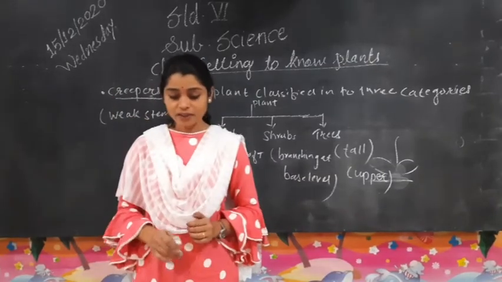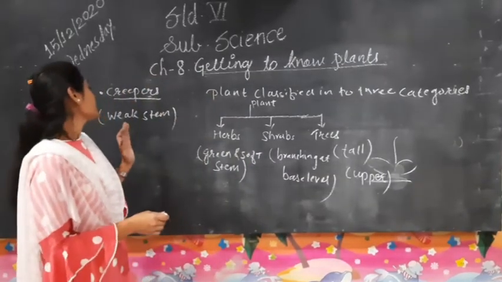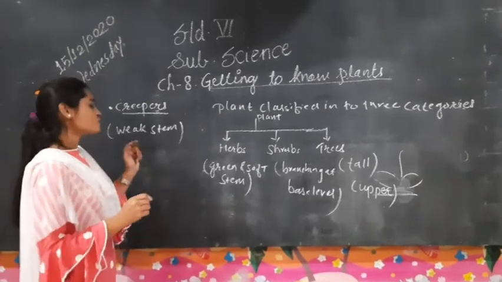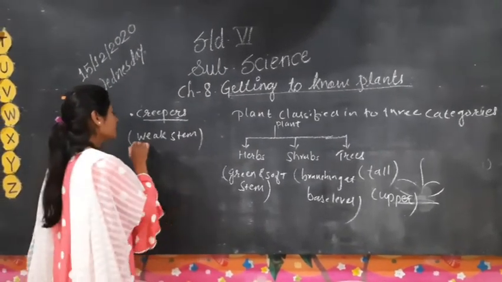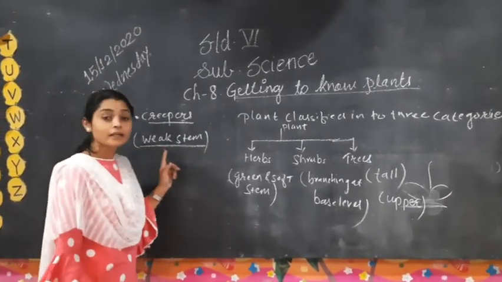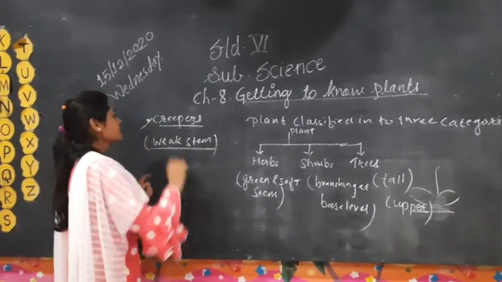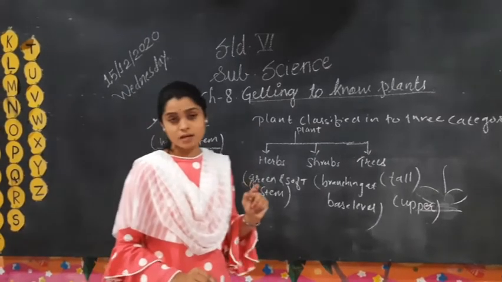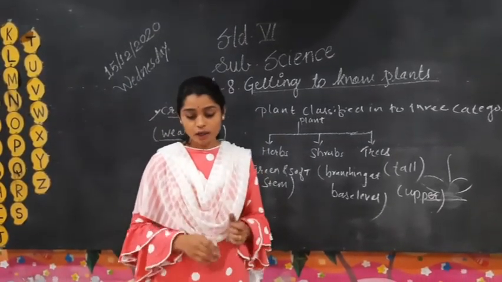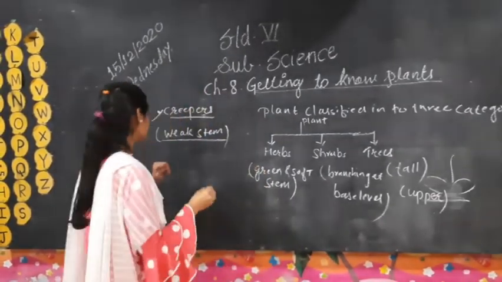Because of this weak stem, they are categorized as a new type, called creepers. Bottle gourd and watermelon are examples of creepers.